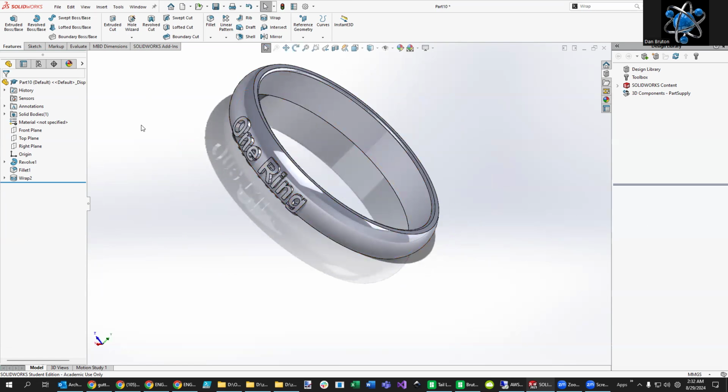All right, make sure you save this as a SolidWorks file and upload it to the Dropbox. Hope this helps.